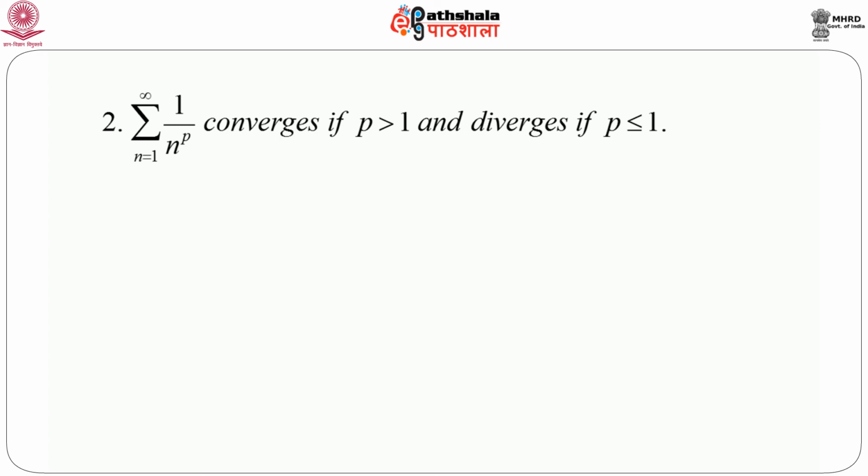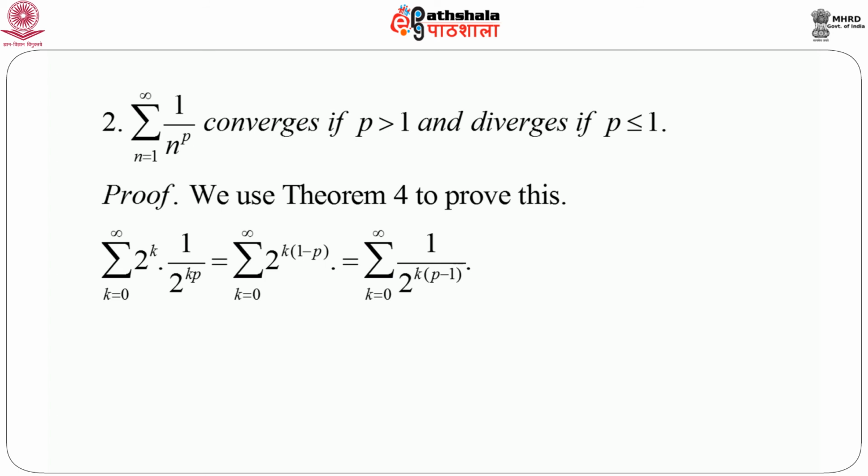The second series, which is a very well known and very important series of real numbers, is summation n equals 1 to infinity 1 by n to the power p. This converges if p is greater than 1 and diverges if p is less than or equal to 1. Note one thing, that even if p equals 1, the nth term is 1 by n. Now this sequence 1 by n is actually converging. But when we consider the series summation 1 by n, that series is a divergent series. The proof follows from theorem 4.